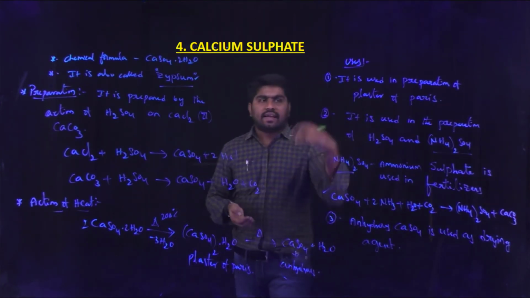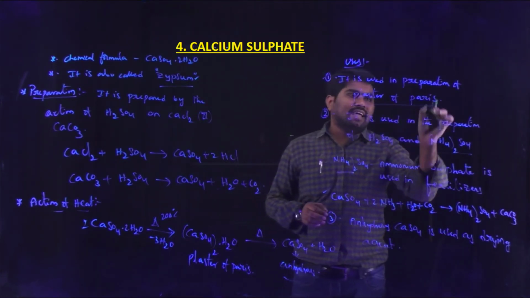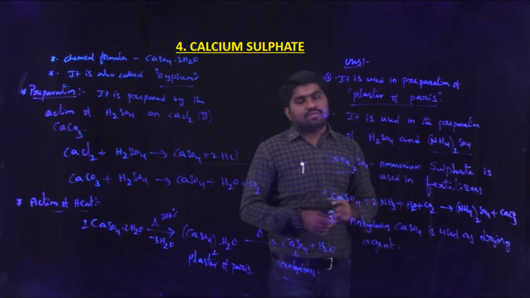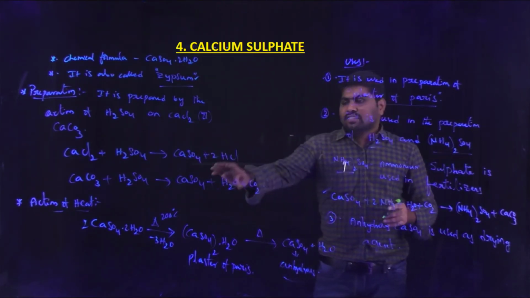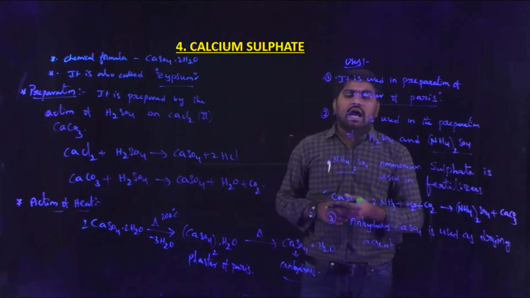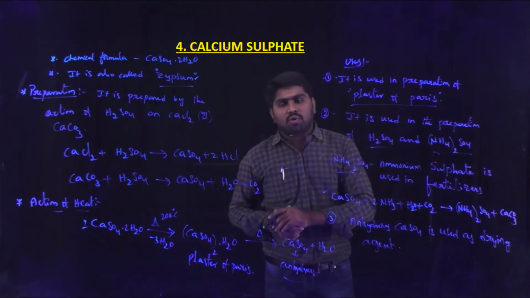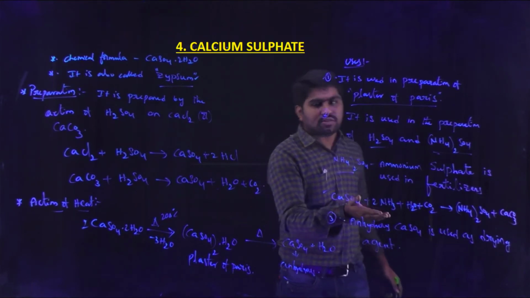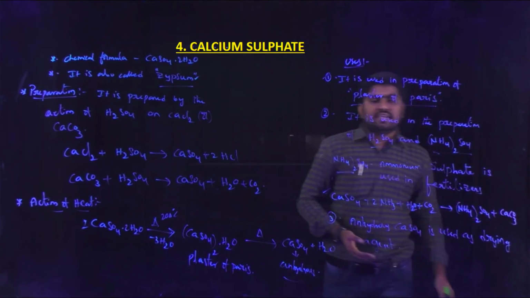Again I am repeating the uses of calcium sulfate. It is used in the preparation of plaster of Paris. It is used in the preparation of sulfuric acid, where the reverse of this reaction takes place. It is also used to prepare ammonium sulfate, an important constituent in fertilizers: CaSO4 plus 2 molecules of NH3 plus water plus CO2 gives ammonium sulfate as well as calcium carbonate.